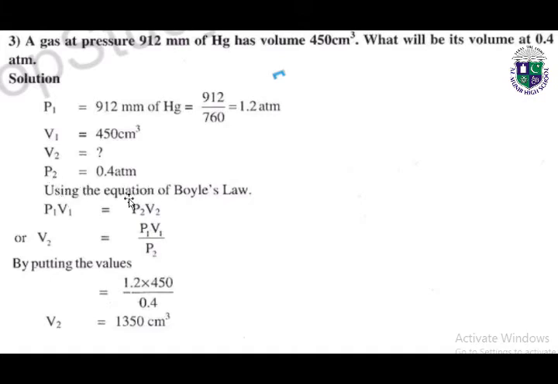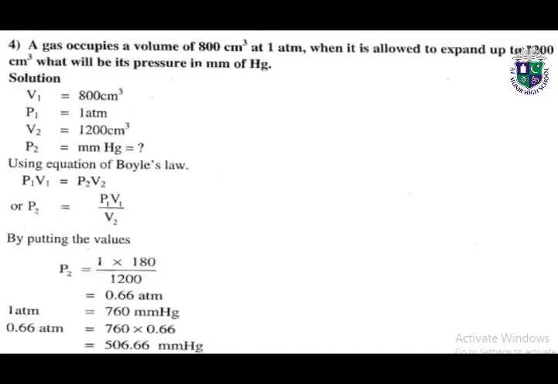So here we will use the equation of Boyle's law, which is P1 V1 is always equal to P2 V2. So here we have to find out the V2. So we will take it on the left hand side of the equal and remaining things on the right hand side. By putting the values and calculating it, we will get the answer, which is V2 is equal to 1350 centimeters cube.